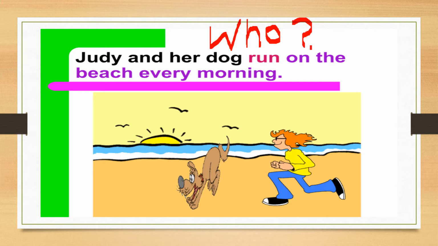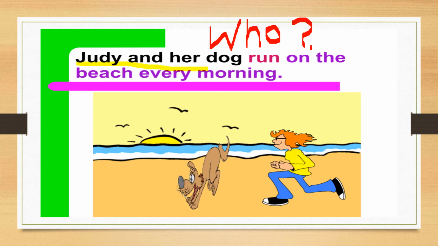Who run on the beach every morning? And what answer are we getting? Judy and her dog. So whenever we ask a question with who and we are getting an answer, then it is nothing but simply a subject.